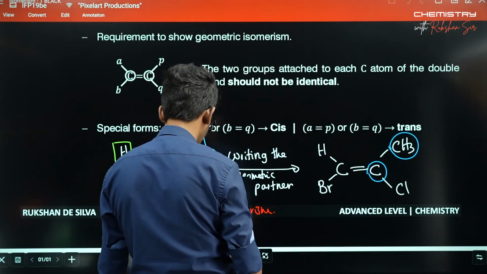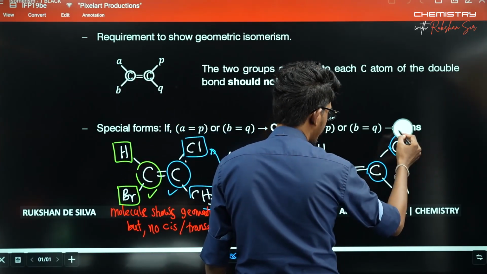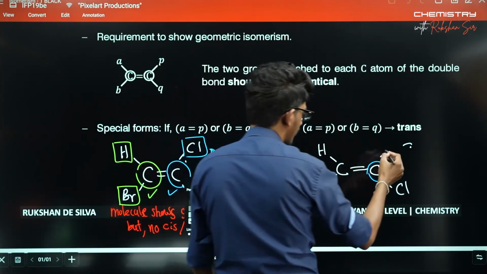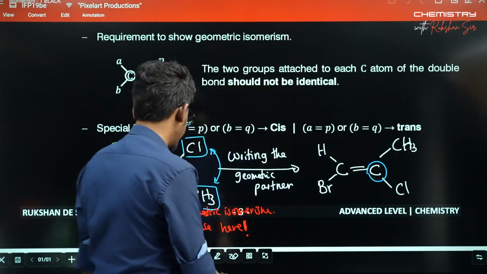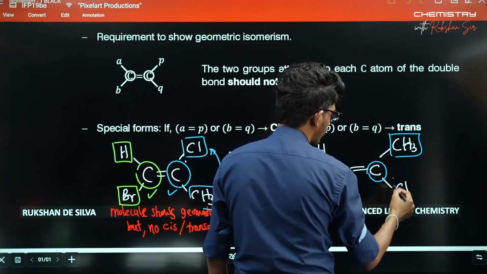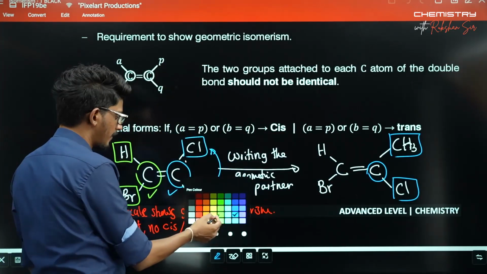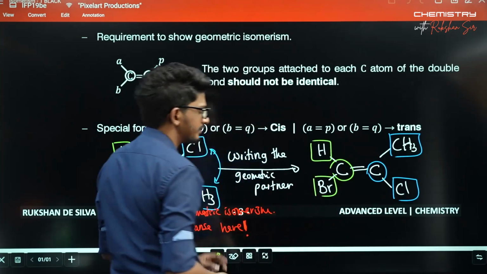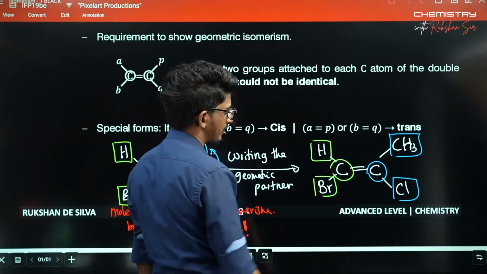So it is how you are supposed to come up with the geometric pattern, right? Anyway, these are not referred to as cis-trans, because you don't have any common groups with both the carbons.